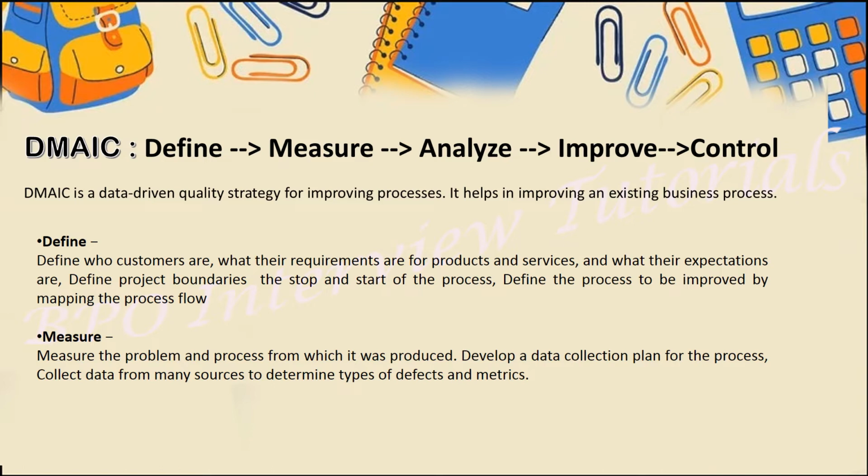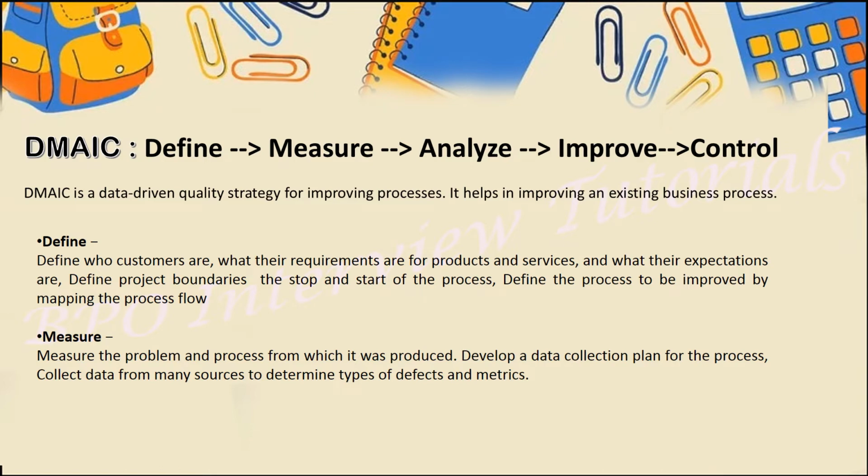So we will see now what is define. So basically guys, define means we will define, for an example, we have a process which currently we are working on, and our CSAT score got dropped or maybe a performance got dropped. So guys, we will first define what are the points we have with us. We will see, like, define who is the customer, what is the requirement for the product and the service, what are their expectations. Okay, define the boundaries of the project.